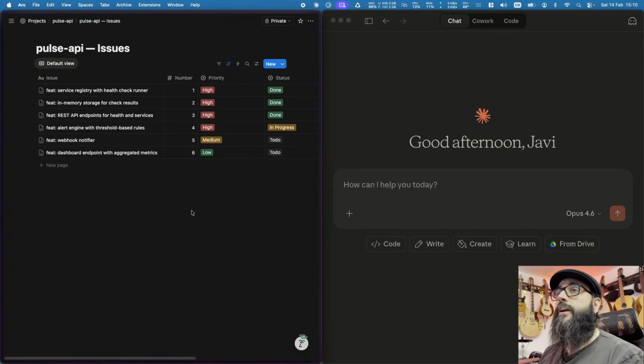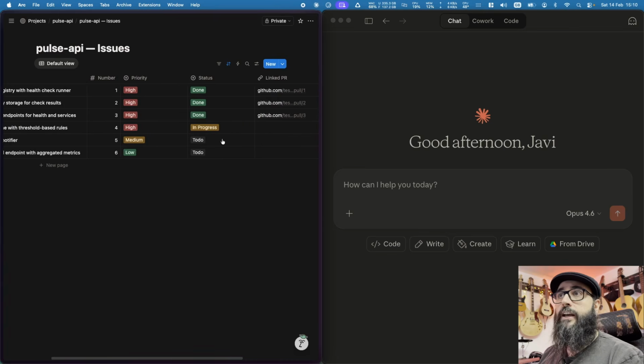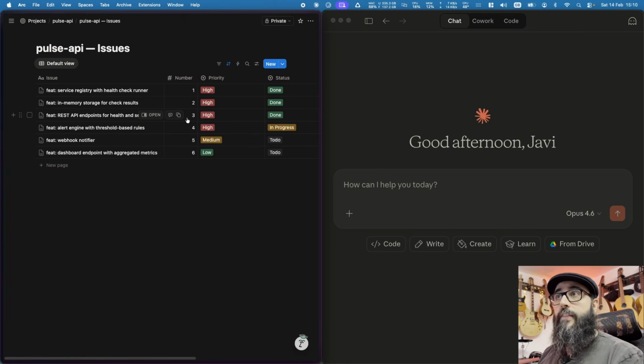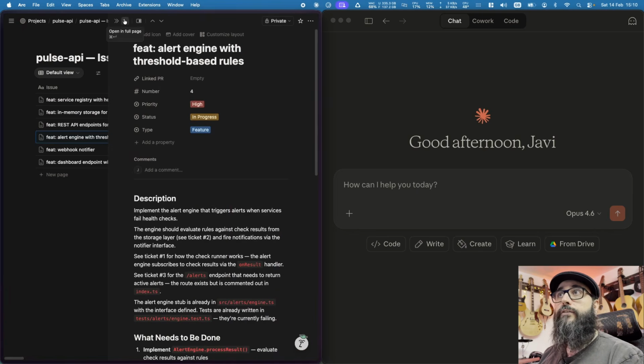So we have here a ticketing system, in this case Notion, and we can see that we have a project that has 6 tickets. Some of them have been completed, they have their own pull requests, and there is one that has a higher priority and is in progress. Let's have a look at the ticket itself.